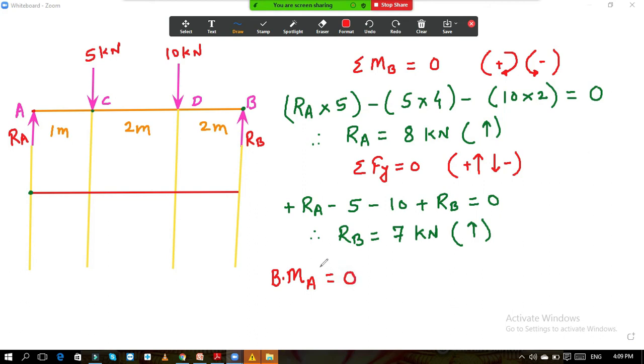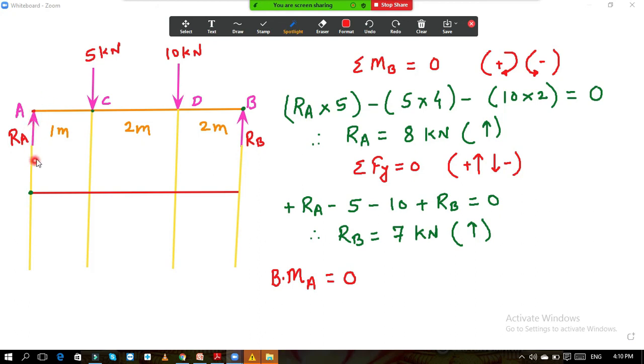Another reason is a simple support is not able to carry the moment. A simple support is very weak in carrying the moment. If the support is fixed instead of simple support, then we can say that some moment will be present at point A. But a simple support won't carry moments, so the bending moment at a simple support is always 0.